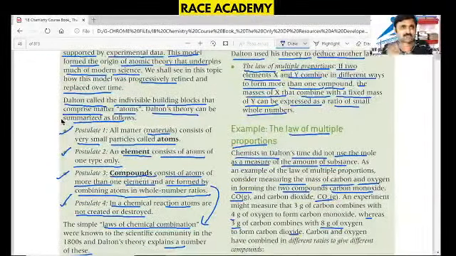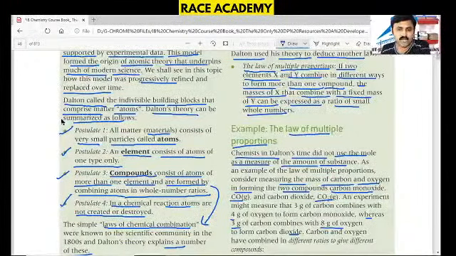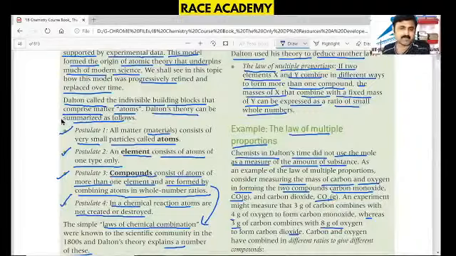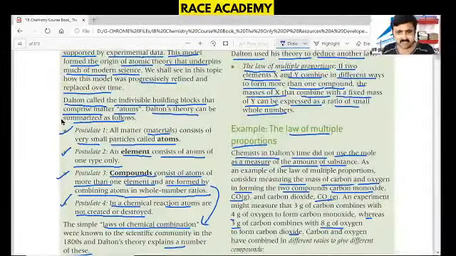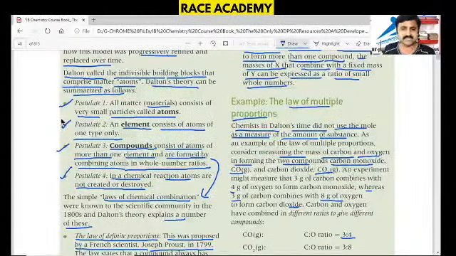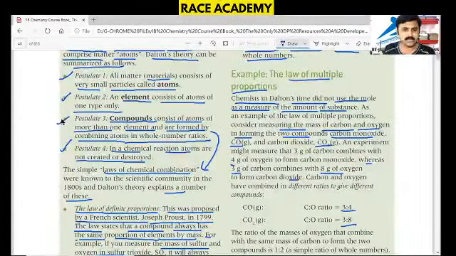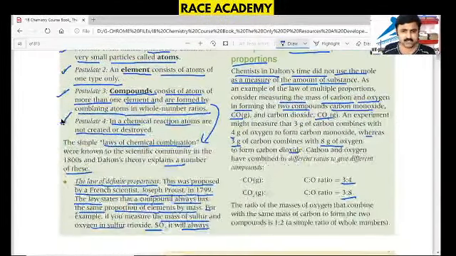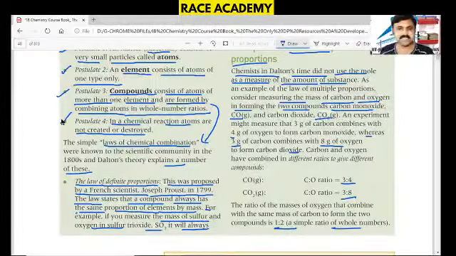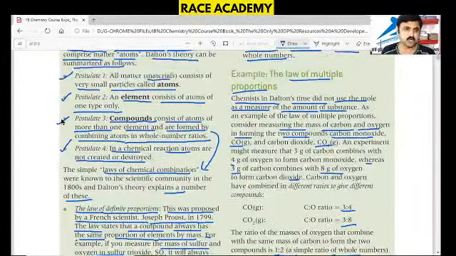That means here 3 grams of carbon is a fixed mass of one element, and the 4 and 8 are the masses of oxygen in carbon monoxide and carbon dioxide. That means carbon and oxygen have combined in different ratios. That is 3:4 in carbon monoxide and 3:8 in carbon dioxide. The ratio of masses of oxygen should be observed. That is 4:8, that is 1:2. That is called a simple whole number ratio, which is the illustration of the law of multiple proportions from Dalton's theory.